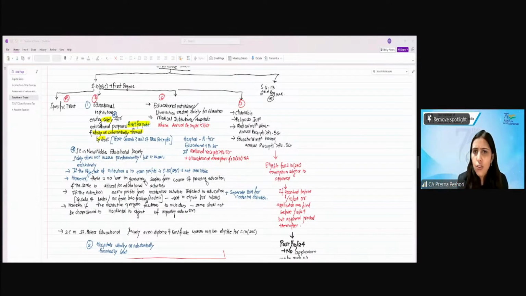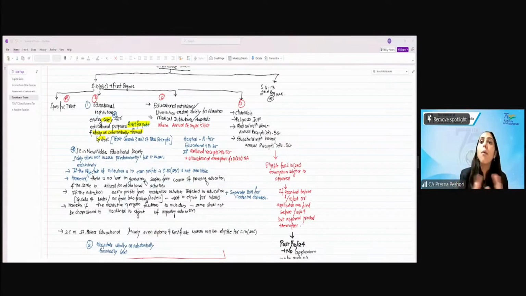Like, these Gandhi Trust or Nehru Trust. There are many listed examples, right? So those are specific. Second are the educational institutions existing solely for educational purposes and not for profits, which are wholly or substantially financed by government. Now, what are the educational institutions existing solely for the educational purpose? What do we mean by solely? So, Supreme Court in New Noble Educational Society had interpreted this term solely. That solely means exclusively.